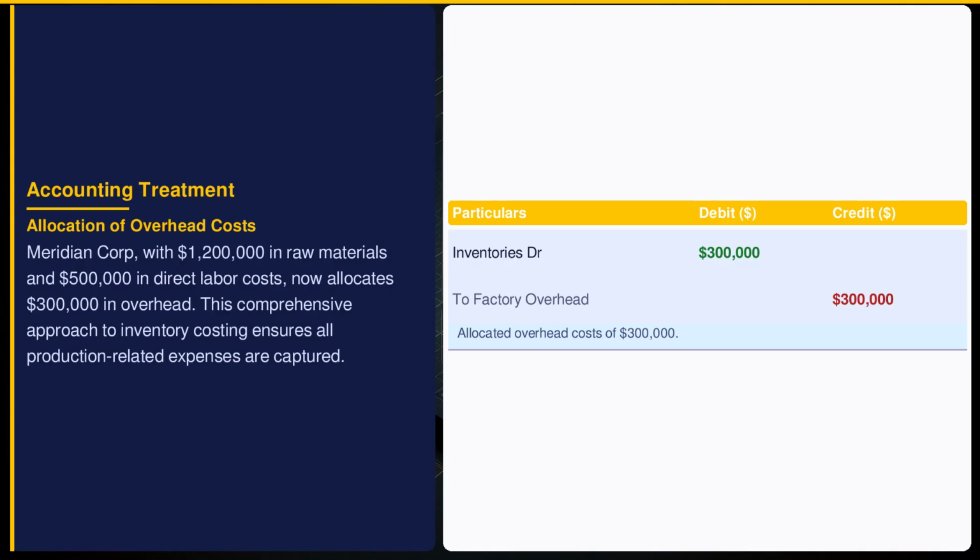Indian Accounting Standard 2 requires that all costs directly attributable to bringing inventory to a saleable condition be included. Thus, Meridian Corporation allocates $300,000 in overhead to inventories. This reflects costs like utilities and maintenance, ensuring the inventories represent the full cost of production. This comprehensive cost captures the true value of production efforts.